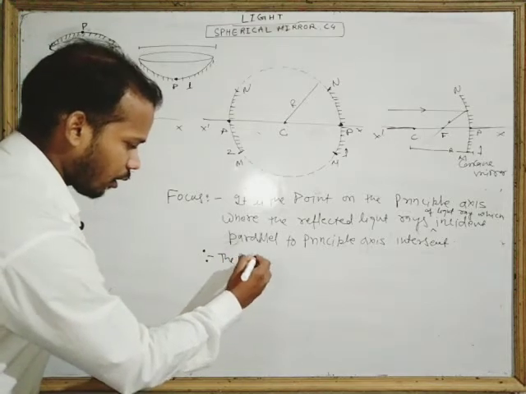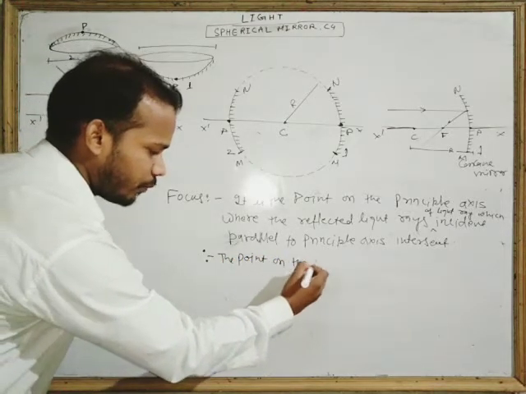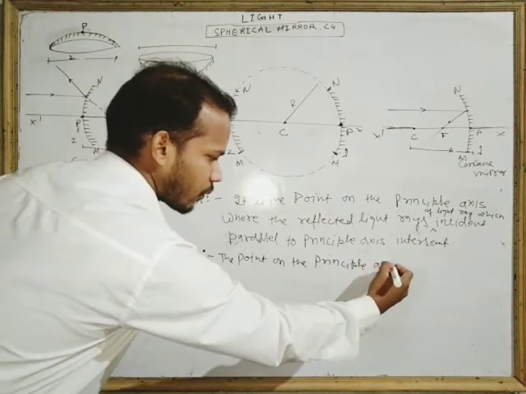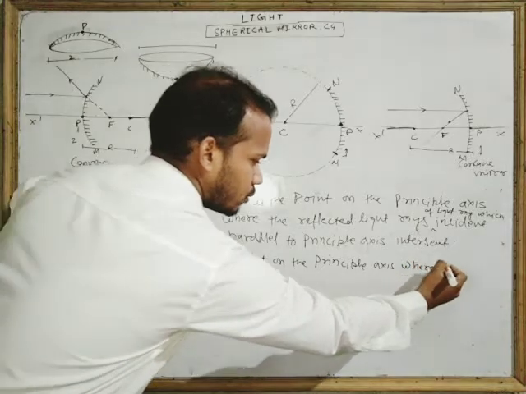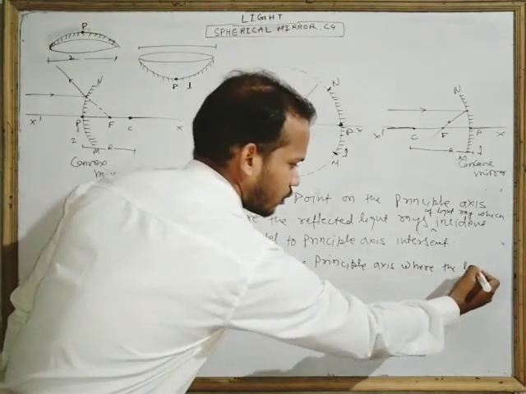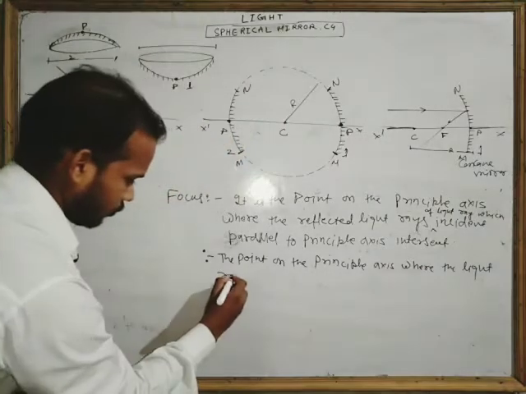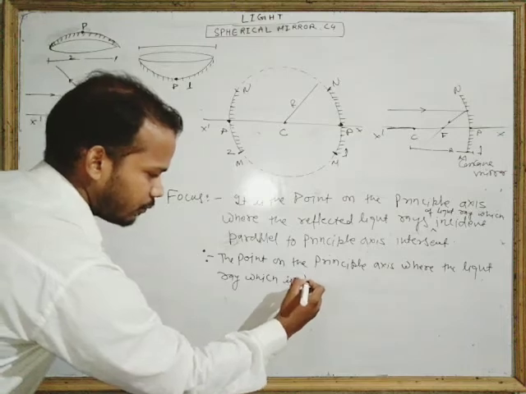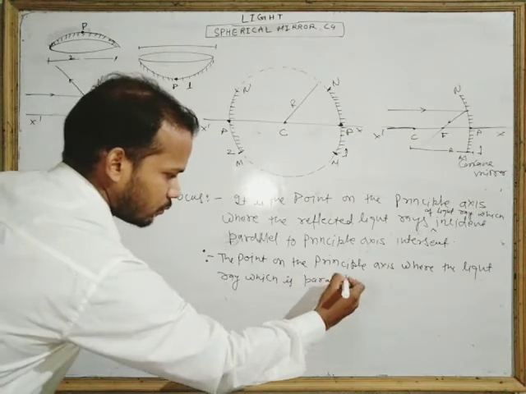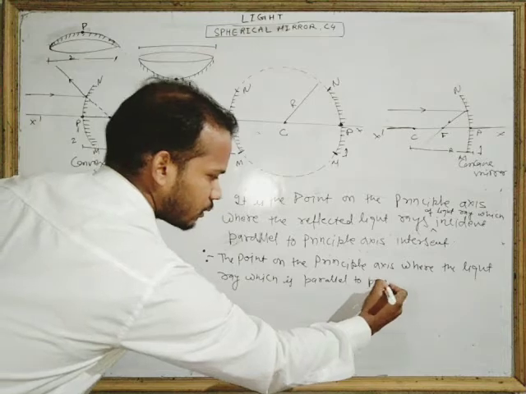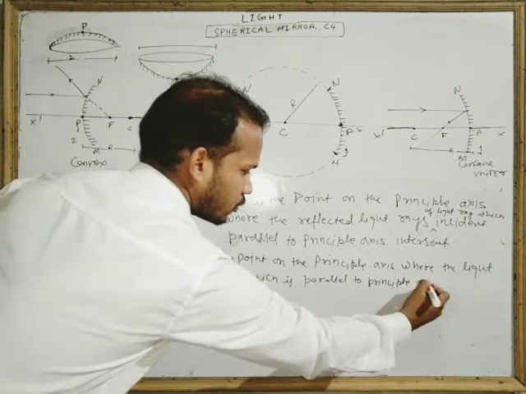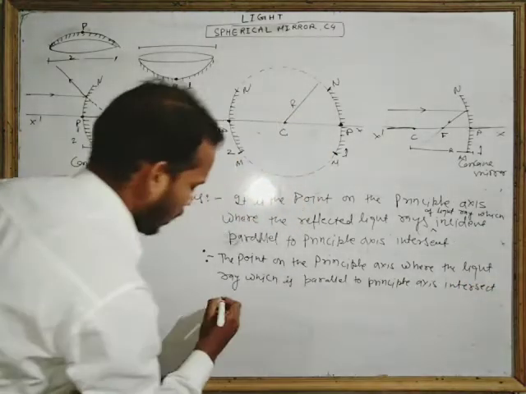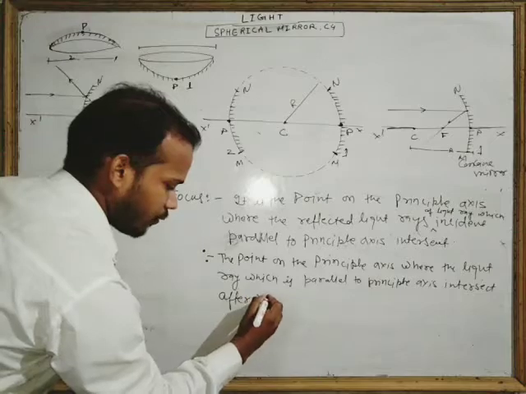The point on the principal axis where the light ray which is parallel to the principal axis intersects after reflection.